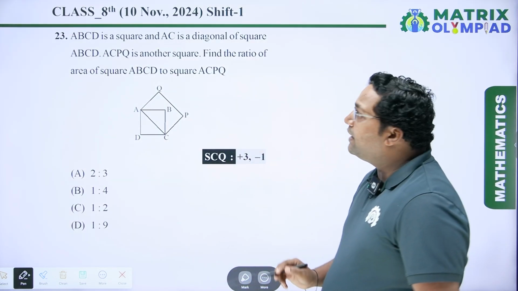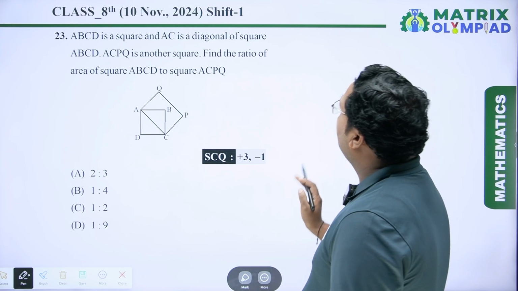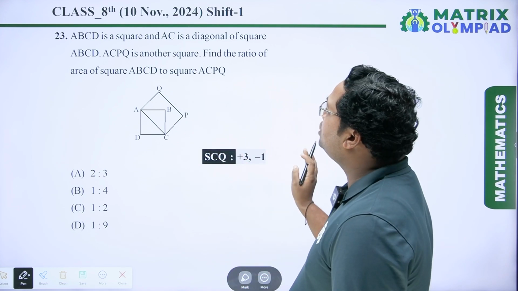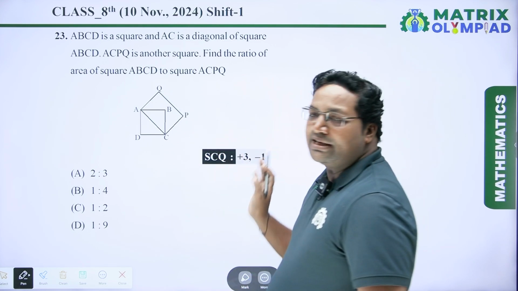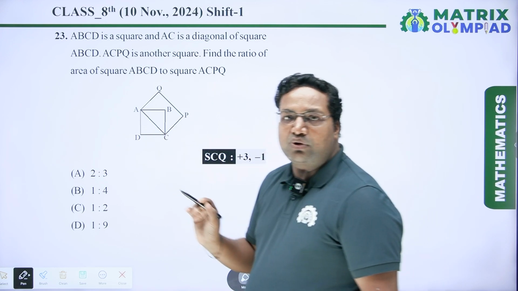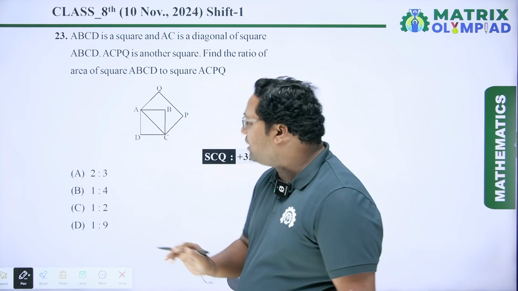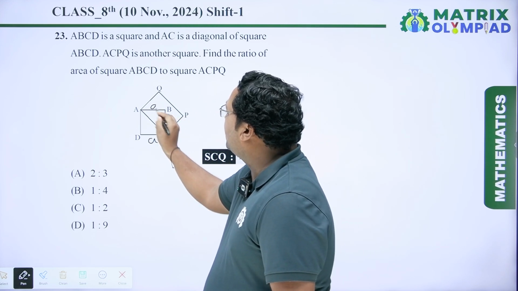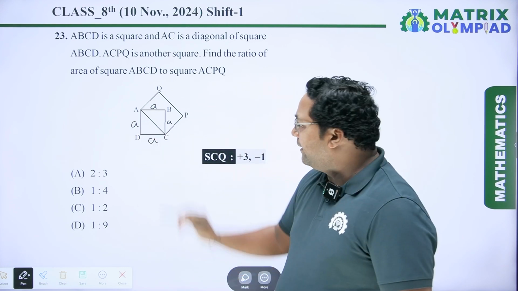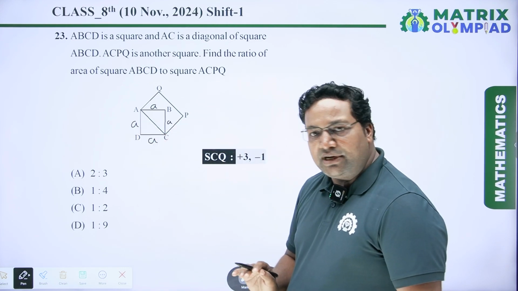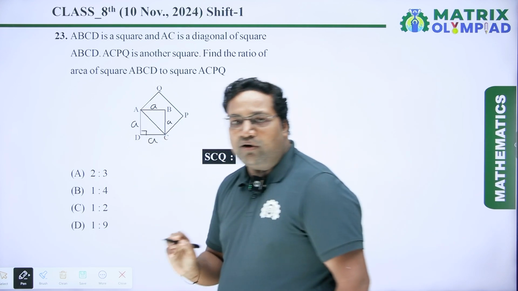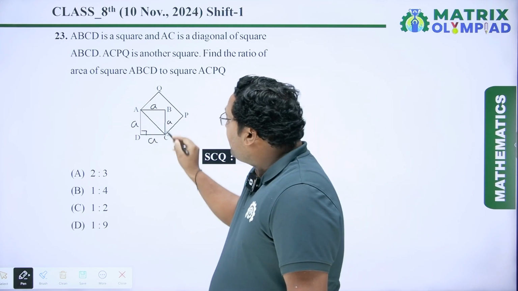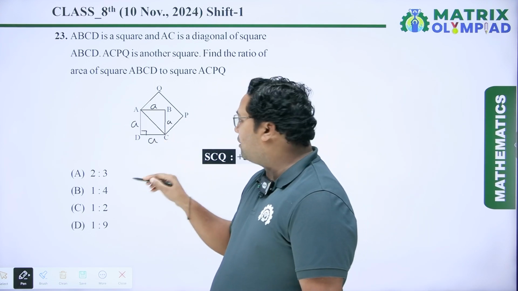Question number 23. ABCD is a square and AC is a diagonal of square ABCD. ACPQ is another square. Find the ratio of area of square ABCD to square ACPQ. Here ABCD is a square, so it means all the sides of ABCD are equal. So let us assume the side of ABCD is a. So DC equals a, BC equals a, AB equals a and AD equals a. Here AC is the diagonal of this square ABCD. So we know the angles of a square are 90 degrees. So here this angle D is 90 degrees, so it is a right triangle. So now we have to apply the Pythagoras theorem here.